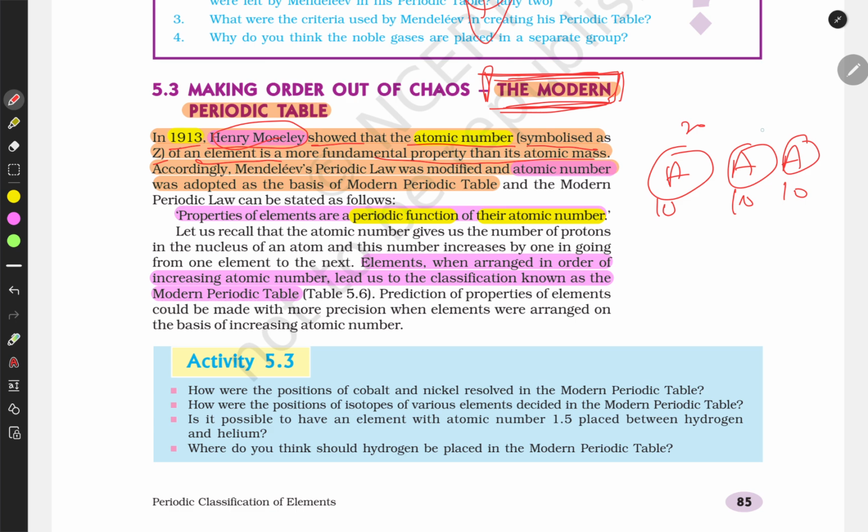In some cases mass can be 20, 22, or 23. So he showed that the atomic number is a more fundamental property than the atomic mass, because mass is changeable, because of different isotopes.